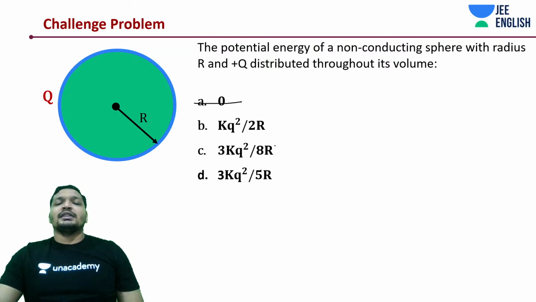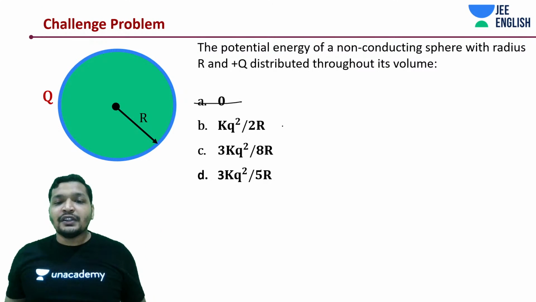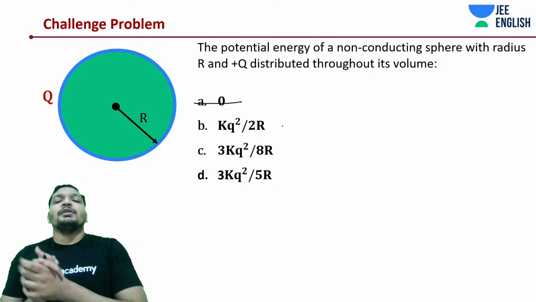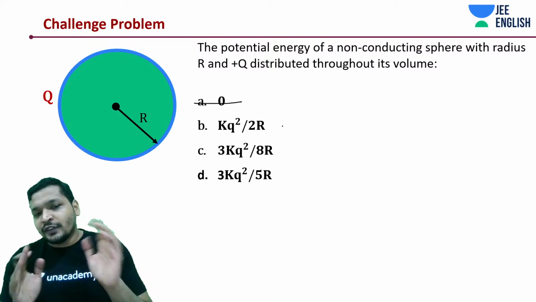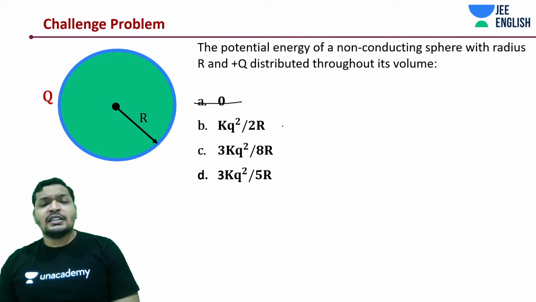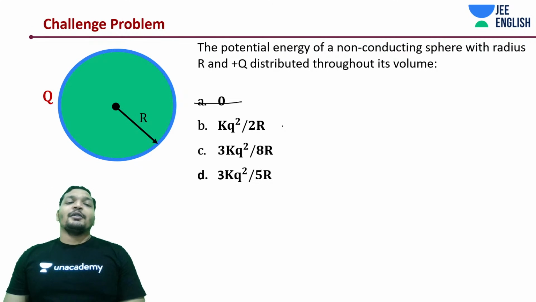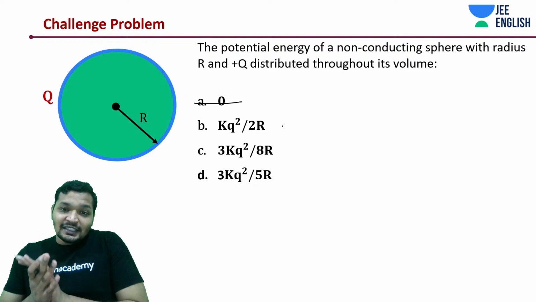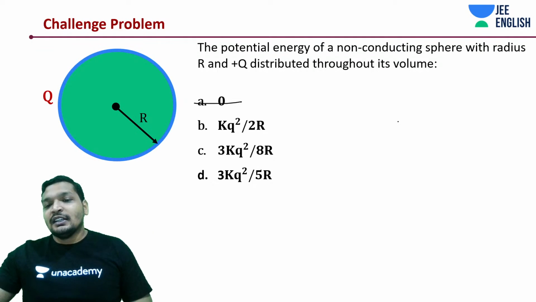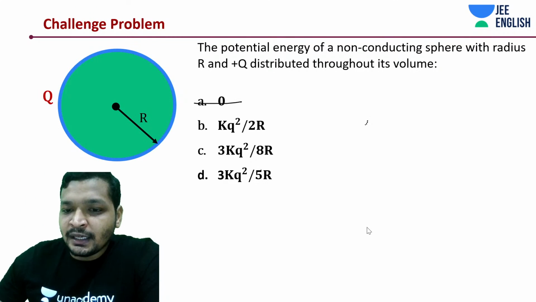It should be one among them. Is it going to be greater than distributing it on the surface, or is it going to be less? That's one of the ways to think about it. If it's the same charge, it's probably easy for you to think about it because surface potential is decreasing. What I'm saying is, this is a non-conducting sphere. So how are you building the sphere?